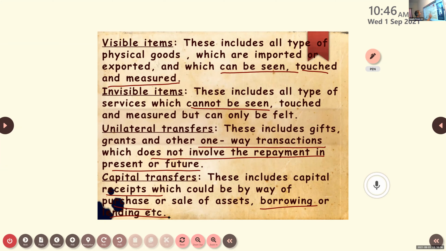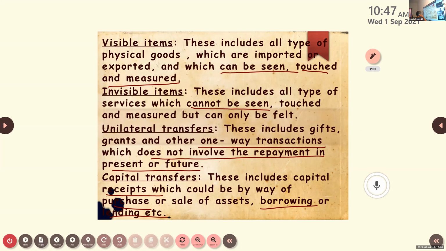What do you mean by unilateral transfers? Grishma? One-way transactions which do not involve repayment in the future.